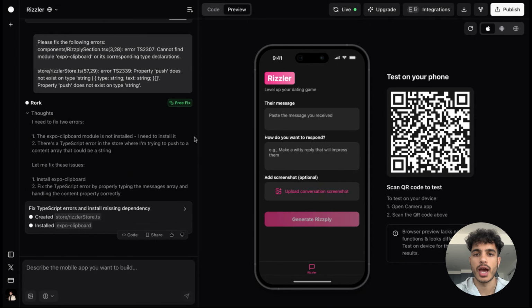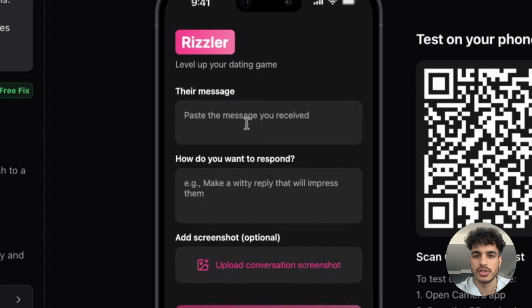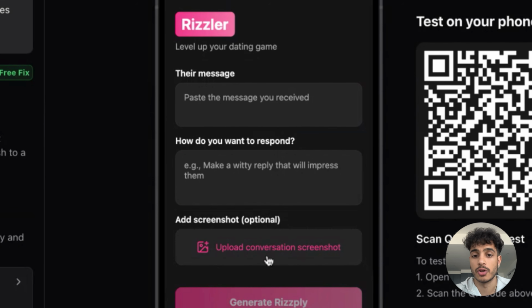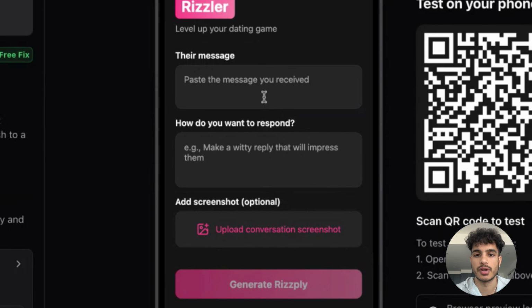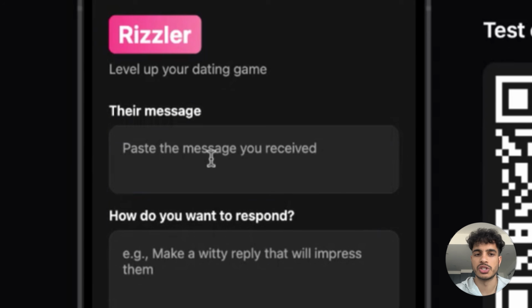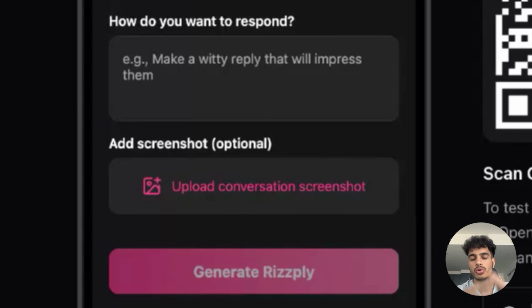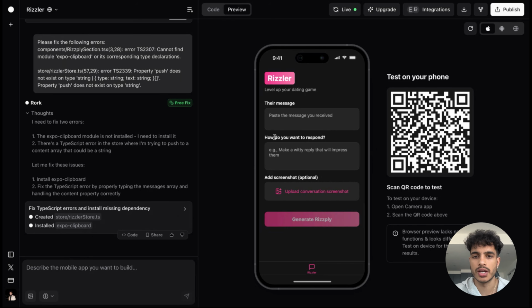All right, so we have the first version of our UI created. We can go ahead and look at this. Level up your dating game, paste the message you received, how do you want to respond, and you can also add a conversation screenshot, right? So this is pretty good because it'll allow us to not only send the last message that the person sent, but also upload the conversation to give the AI a more holistic view of what is going on, right? All right, so before I actually give it some UI changes that I want, let's go ahead and test how this looks.